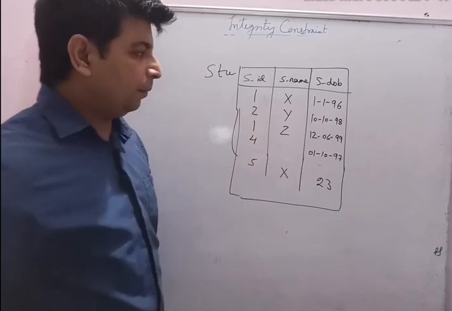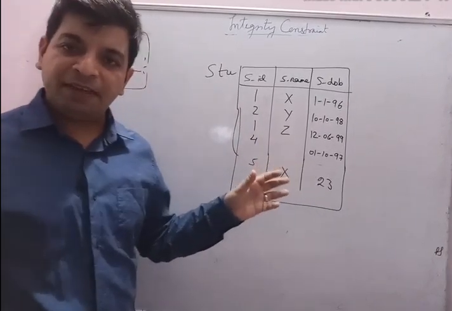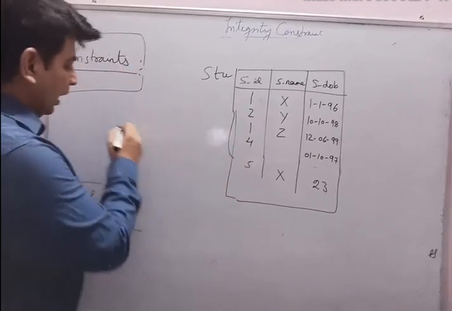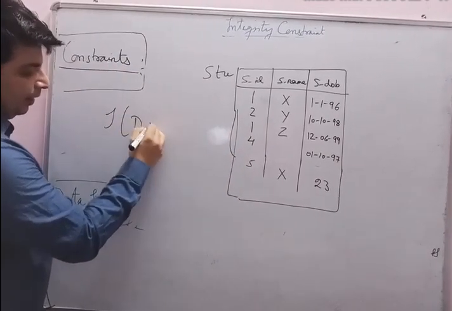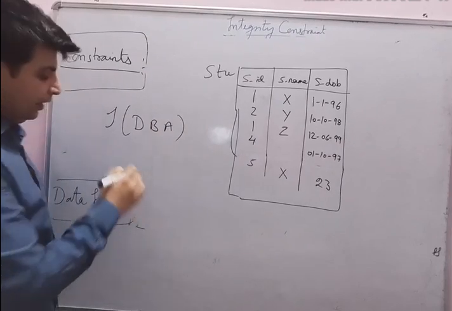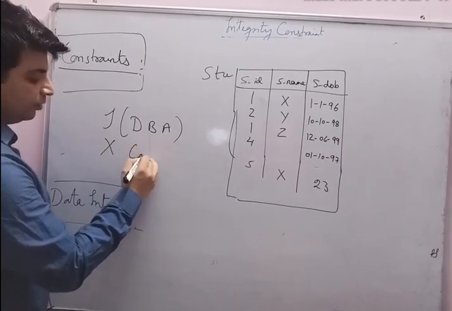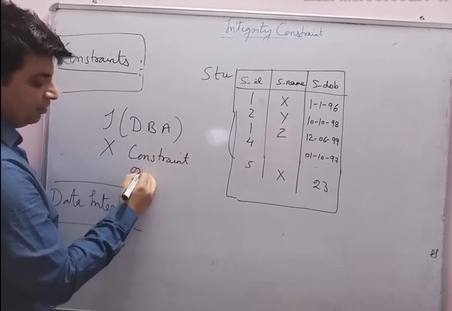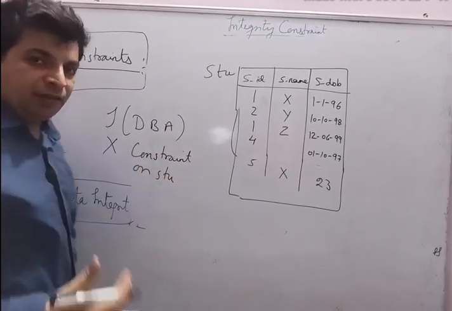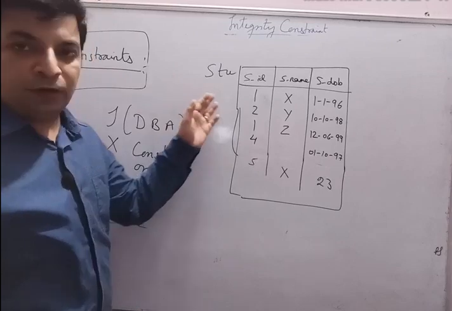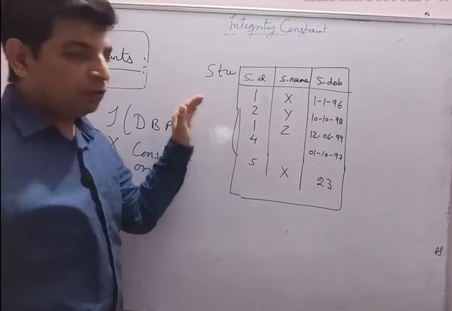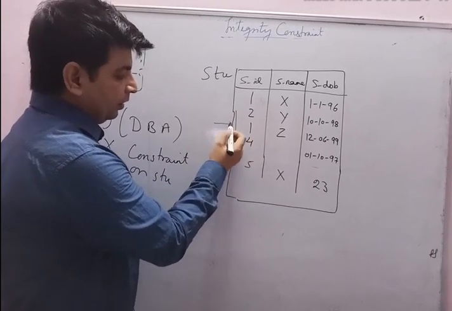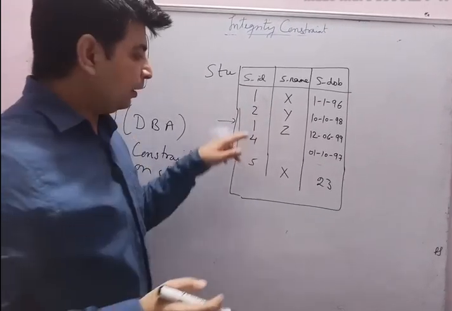So now guys, this is the information that I have received from these 5 students. What I have done is that I, being a DBA, haven't put any constraints. I have put no constraints on this table STU. तो उसकी वजह से क्या हुआ, because of not putting any constraint, when the user was putting entries, the third user mistakenly put number 1.